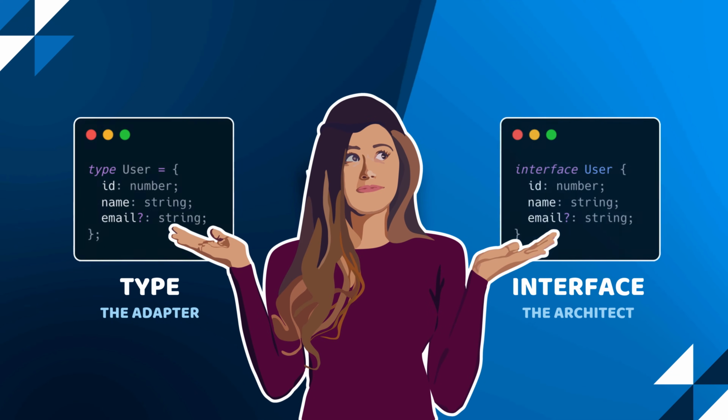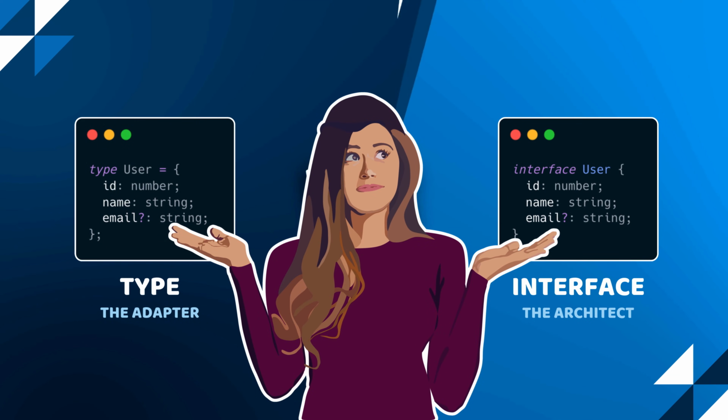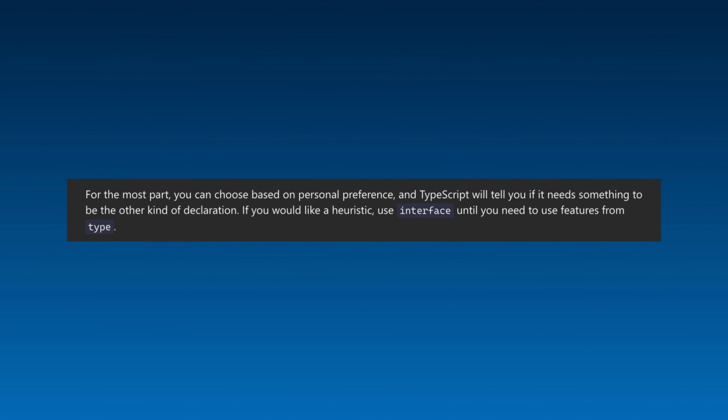When deciding which to use, choose type when you need to define unions, tuples, or other complex types, create a type alias for a primitive or a function signature, or require more flexibility in defining types. On the other hand, choose interface when defining the shape of an object, needing extensibility, or wanting to take advantage of declaration merging.